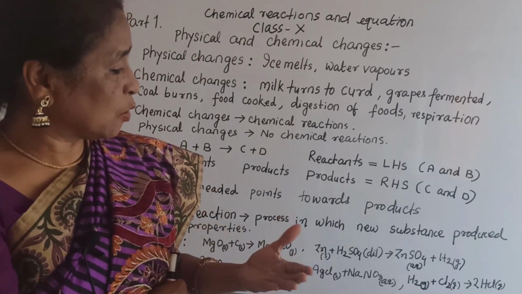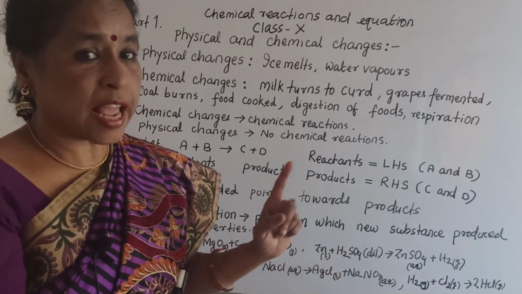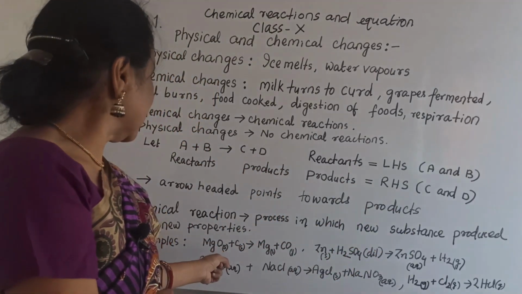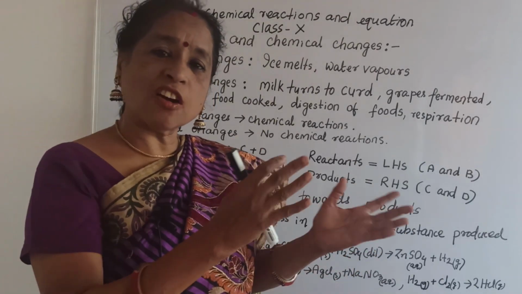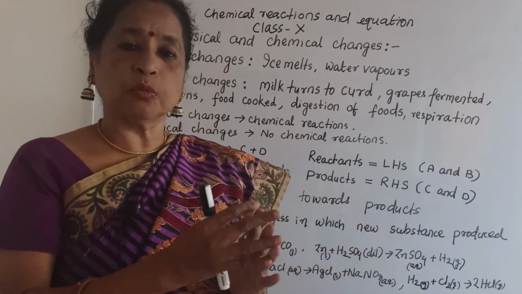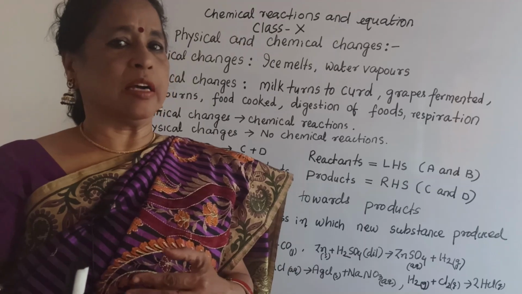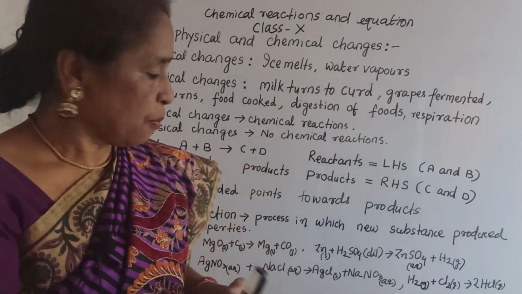And one thing I told: H2, I have written H2 not H, Cl2 not Cl. And here you can see carbon only C, not Cl2, not C2. Why? These are the questions I will clear one by one in the further topics.